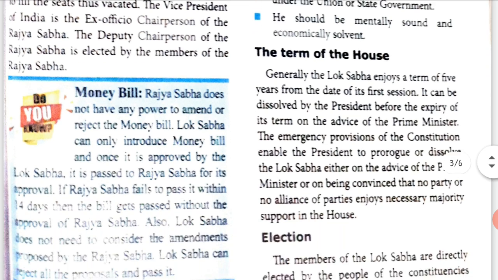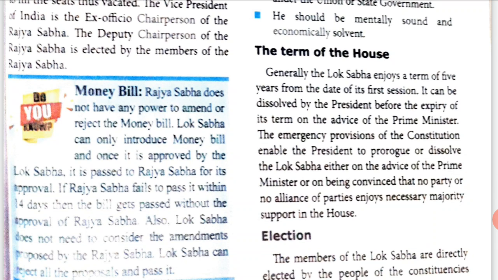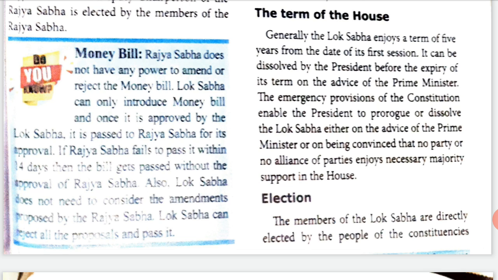The term of the house. Generally, the Lok Sabha enjoys a term of 5 years. So, Rajya Sabha is 6 years, here it is 5 years from the date of its first session. It can be dissolved. There we said it cannot be dissolved. Here, Lok Sabha can be dissolved by the President before the expiry of its term on the advice of the Prime Minister. So, if the Prime Minister advises that the Lok Sabha should be dissolved, it will be.